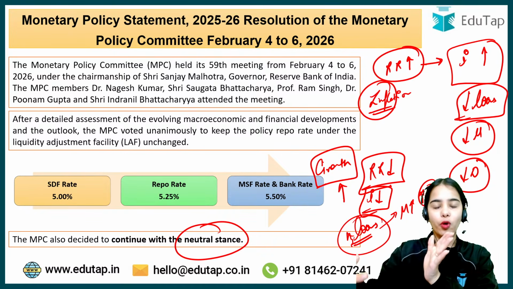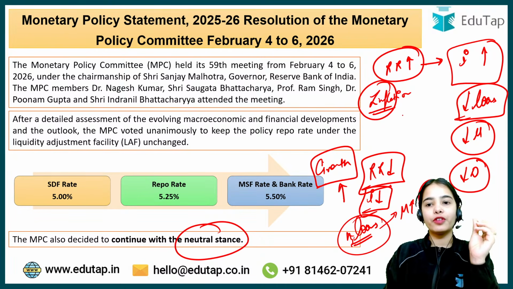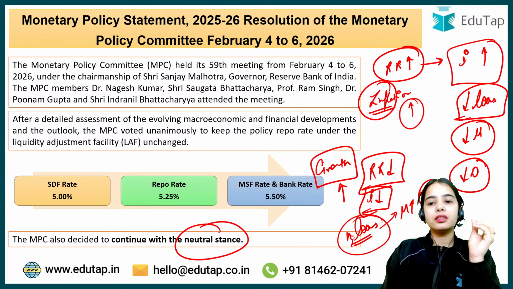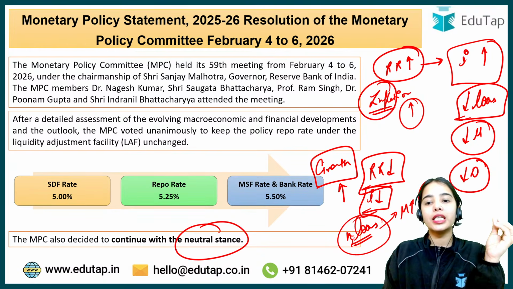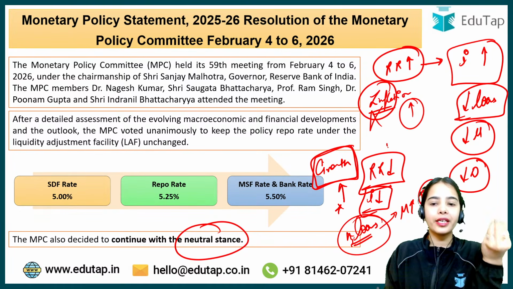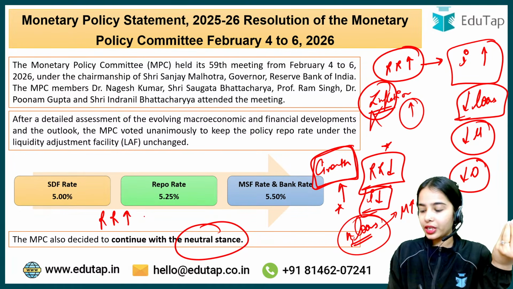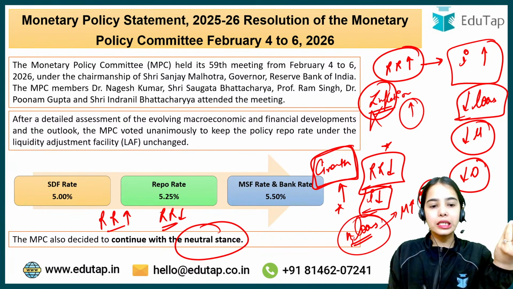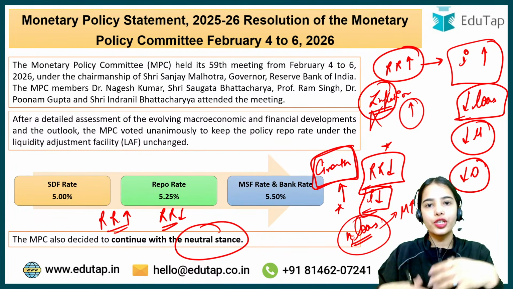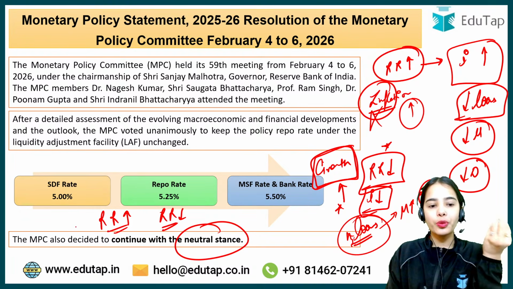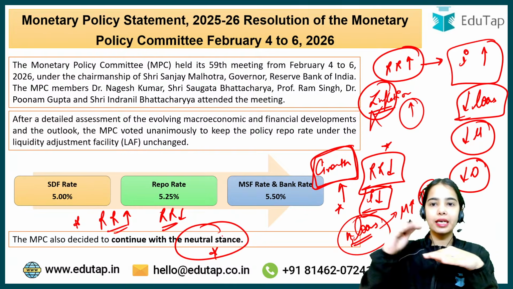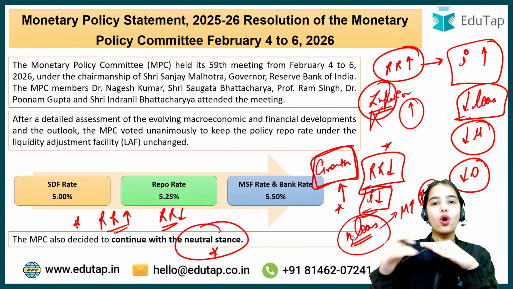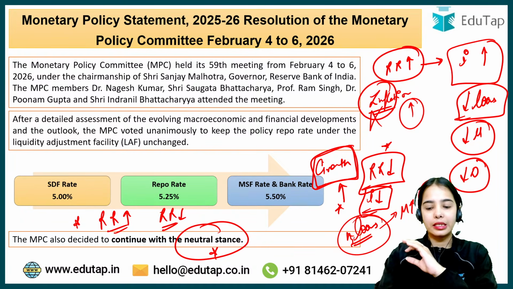If inflation is rising very rapidly, the repo rate can be increased. But if inflation is not increasing, the MPC can focus on boosting growth by reducing the repo rate. So the repo rate can be increased or decreased as per the evolving situation. Neutral stance means that the repo rate in the future can be increased or decreased. That is the idea.